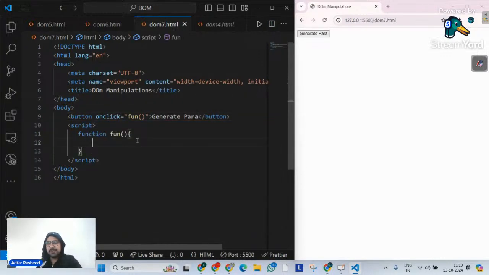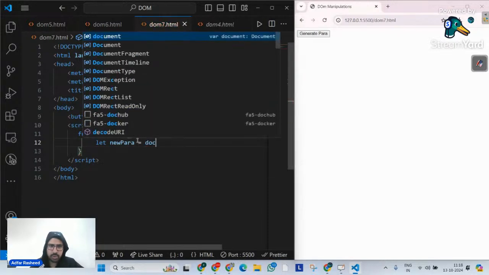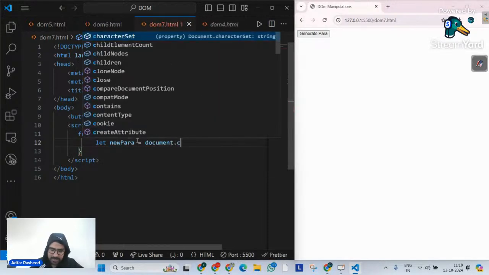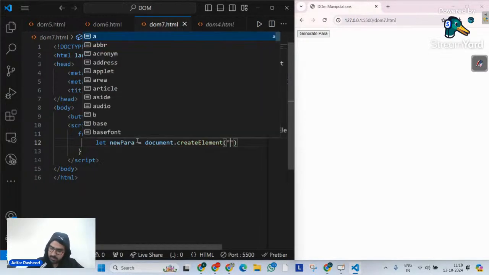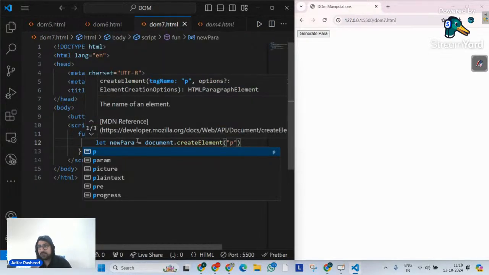I will define a method called createElement. Let me say let newPara is equal to document.createElement, and the argument is the name of the element. If it would have been h1, I would have written h1 there. If it would have been div, I would have written div there.